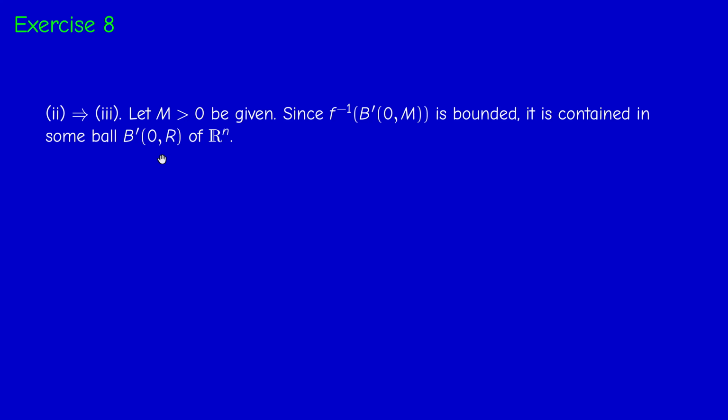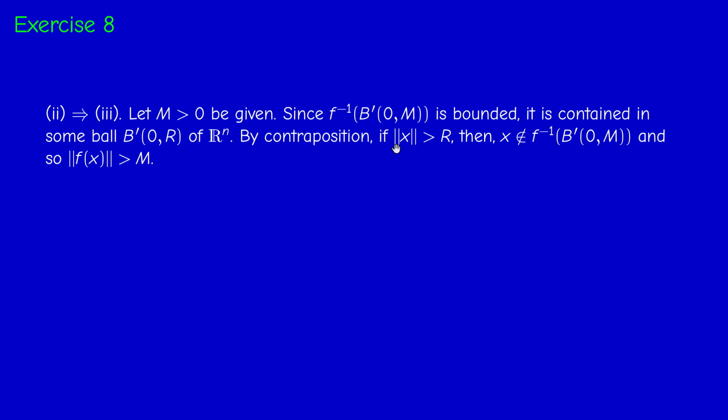It means that it's contained in a ball. Could take the ball of center 0. So this set is contained in the closed ball of center 0 and radius capital R in Rm. So this set is contained in this set. So by contraposition, the complement of this set is contained in the complement of this set. So if x is not here, which means that if x in norm is bigger or equal than R, or strictly bigger than R, then x is not in f-1 of this closed ball.